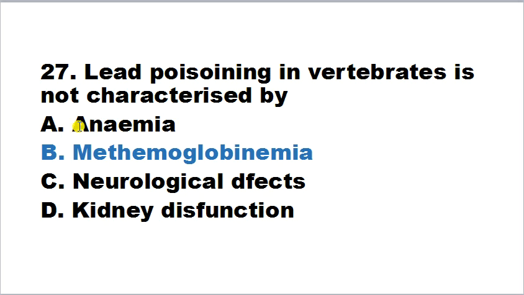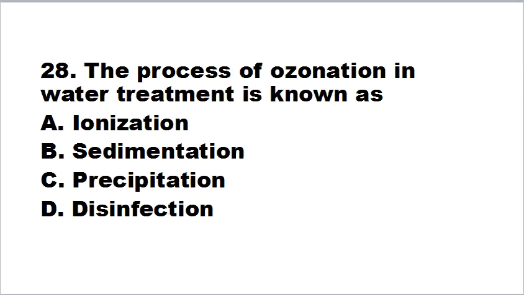So lead poisoning causes anemia, neurological defects and kidney dysfunction. These three options are related with lead poisoning, but methemoglobinemia is a different thing. It is associated with different compounds, which oxidize hemoglobin to methemoglobin. So this is different from lead poisoning. I mean, this is not related with lead poisoning.